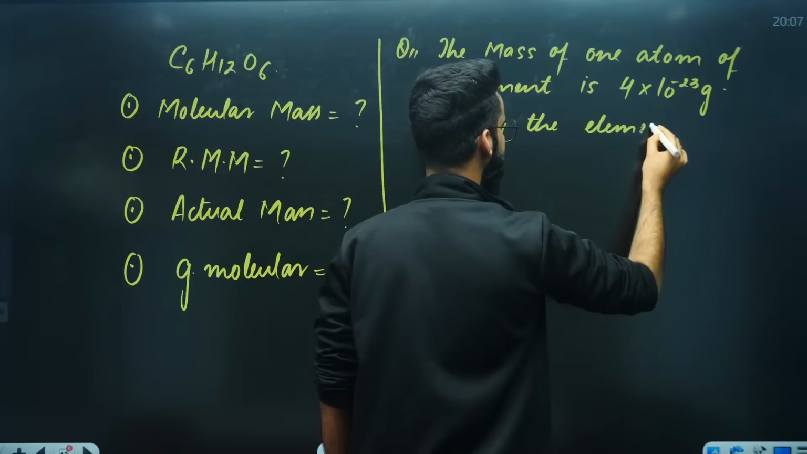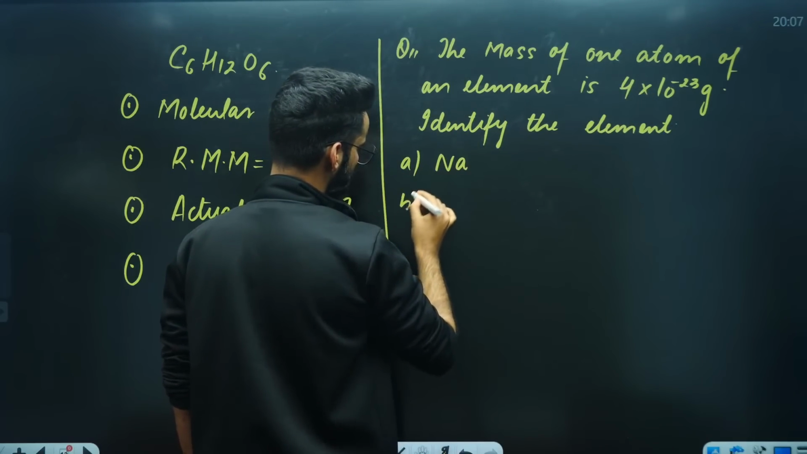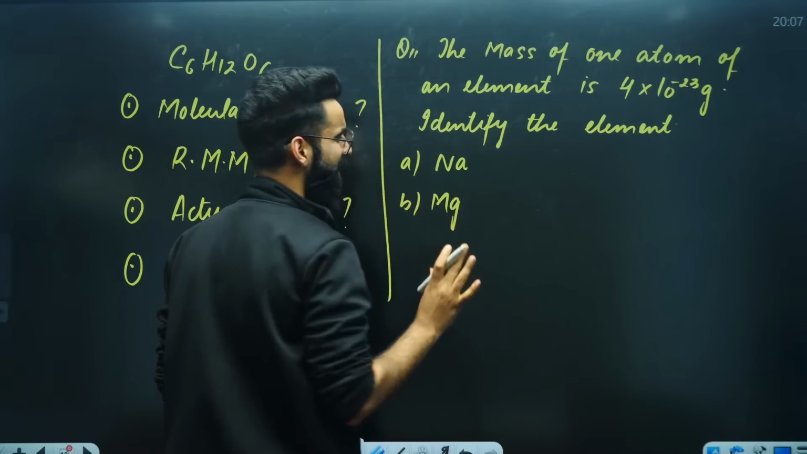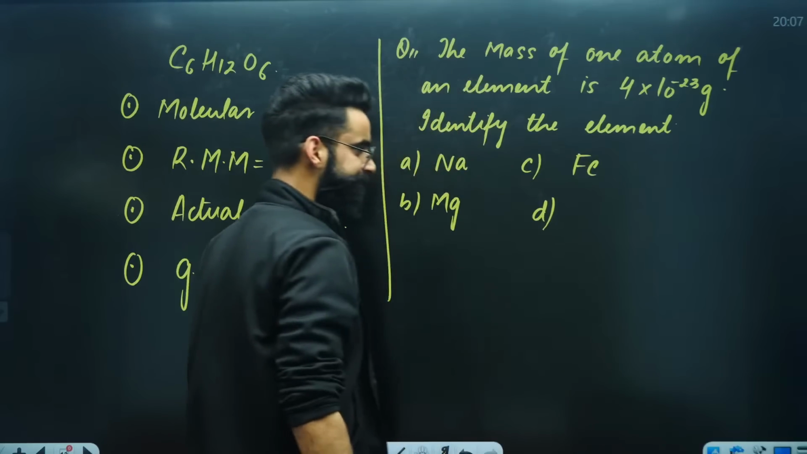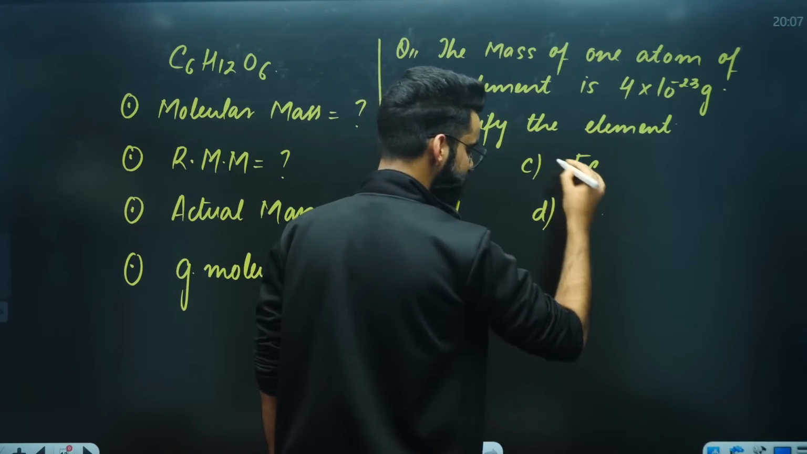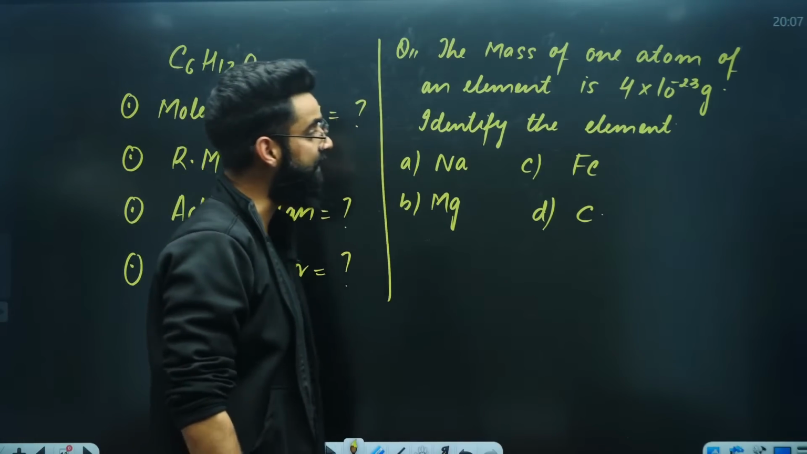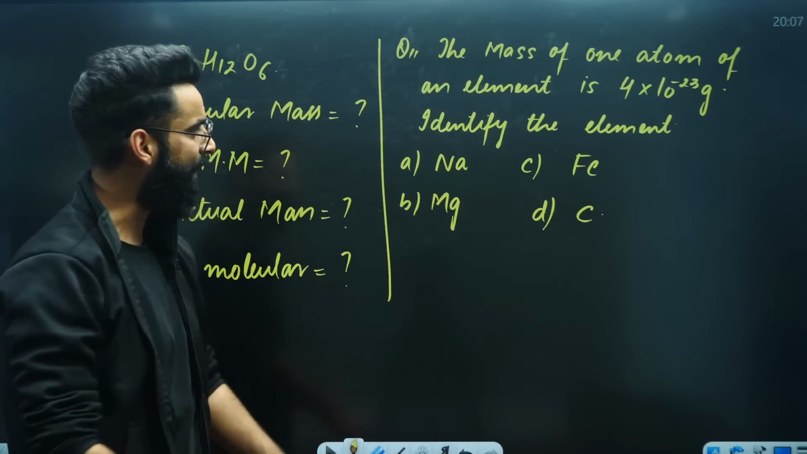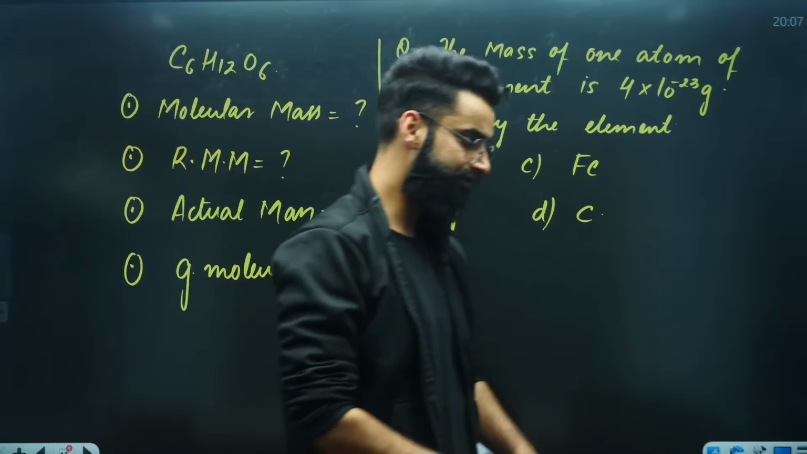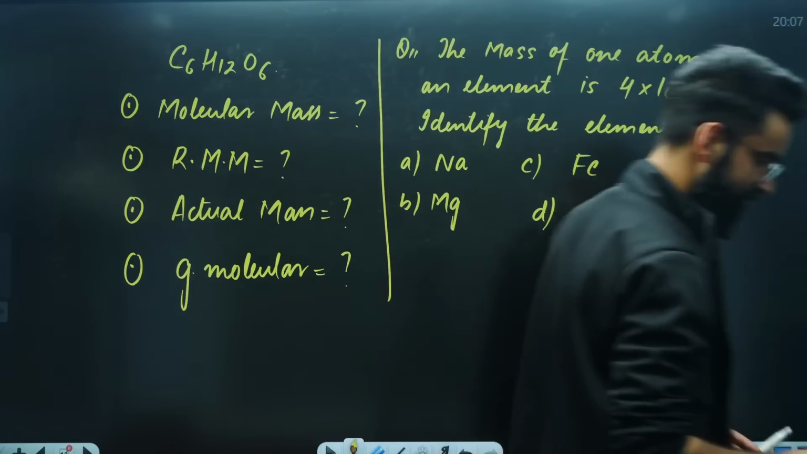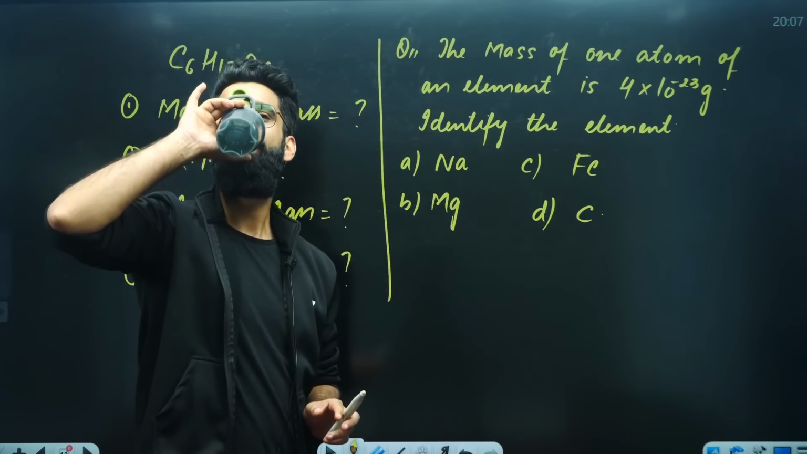Identify the element. I'm giving you the options. The first option is sodium. The second option is magnesium. Approximate answer I need. Third answer is iron. Fourth is carbon. What do you think should be the answer of this question? The mass of one atom of an element is 4 into 10 raised power minus 23 grams. You need to identify the element. Will you be able to do it? What do you think? Quickly, my dear students, everyone.